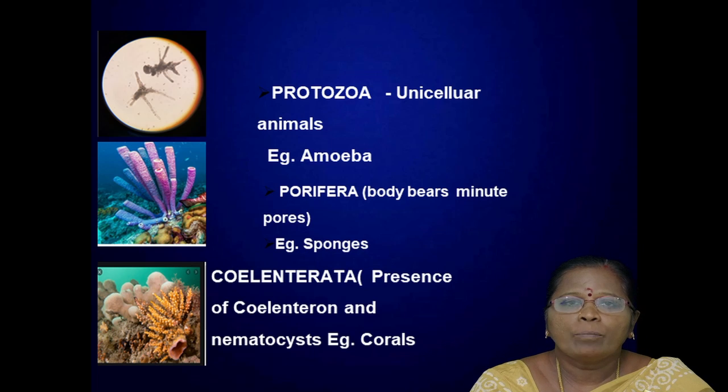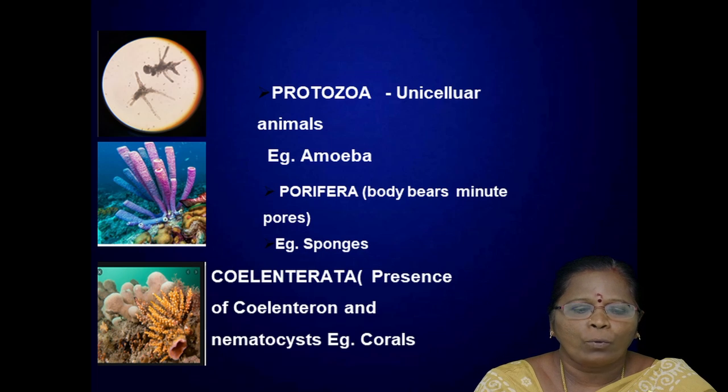The second one is the Porifera, the soft-bodied animals, but they bear minute pores known as ostia. So these organisms are placed under the phylum Porifera. Example, the sponges. You can see in these pictures that the sponge has many pores on its body.